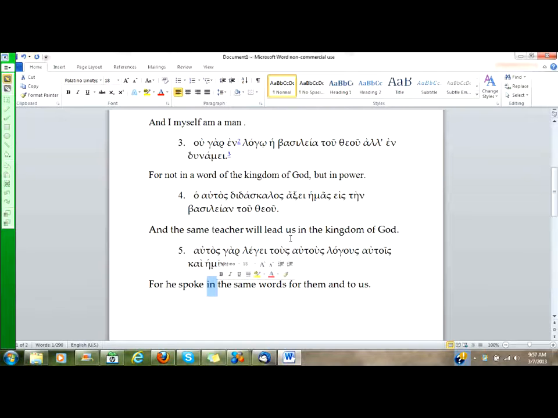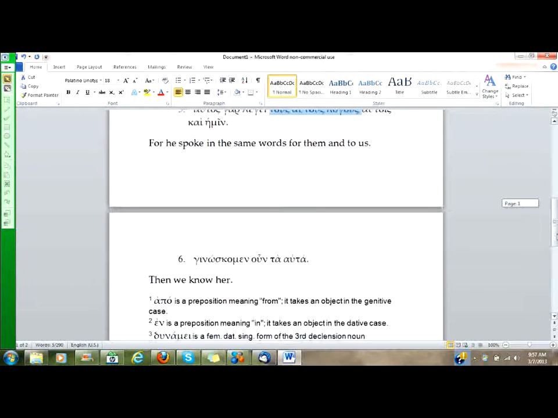If we look back at the Greek, tous autous logous is accusative. That's the direct object. It's not dative. It's not talking about the means by which he spoke. It's telling us what he spoke. For he himself spoke or said the same words, not in the same words. All right, number 6.